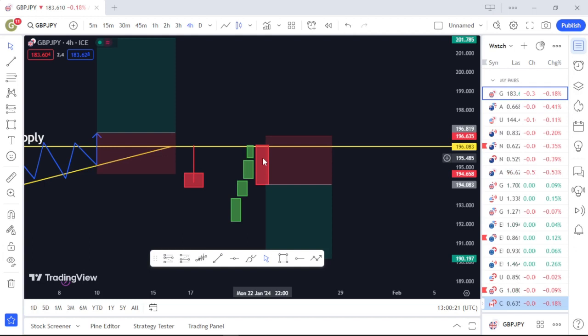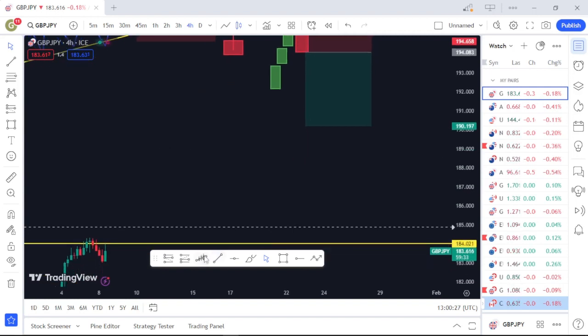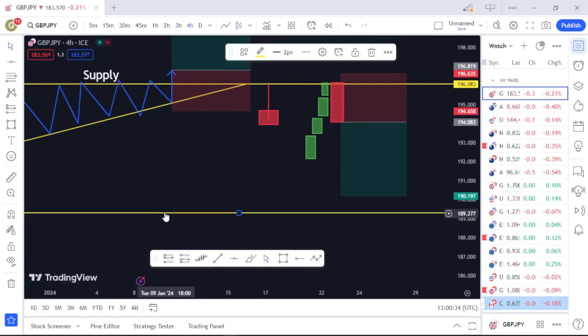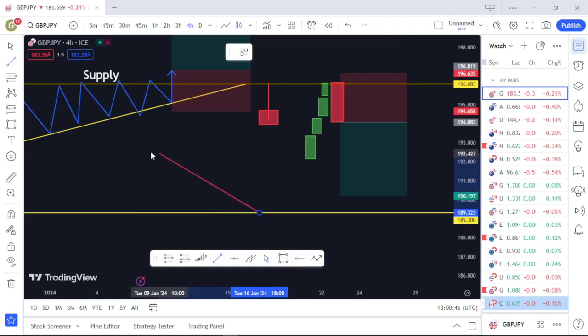So that's simply how I execute it, and I also apply this to the other part of the market as well, which is the demand area. If I'm to trade here, what I'll be looking for is actually what I call the descending triangle. So the descending triangle is in this manner. It's the opposite of the ascending.